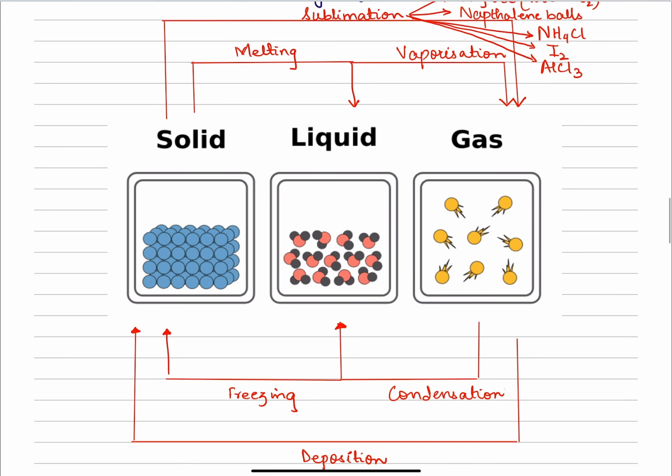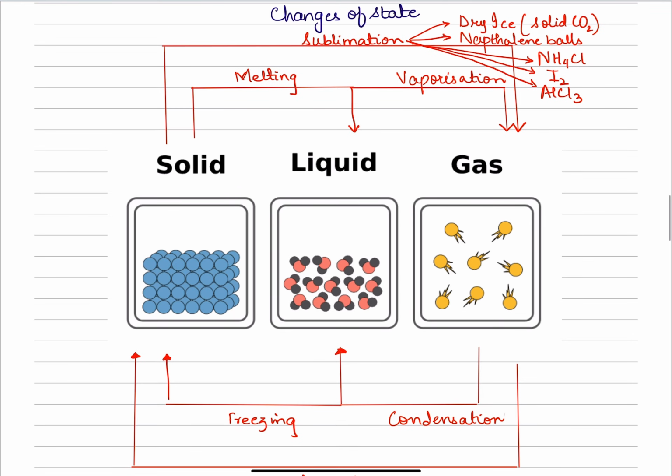Now we looked at the changes of state, and let's take a small example of how ice is a solid. You can see that the particles are very closely packed over here in a regular arrangement, and they are only vibrating to and fro about their fixed positions because of the strong electrostatic attractions between these particles. When ice melts, it turns into liquid water. You can see the particles of liquid over here, that they're not as close as they are in solids, but these particles can move about and slide over each other with weaker electrostatic attractions as compared to solids.